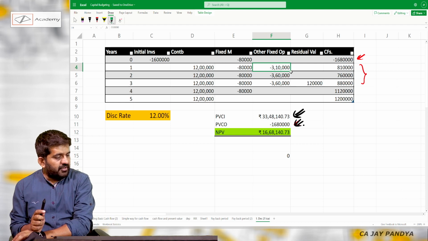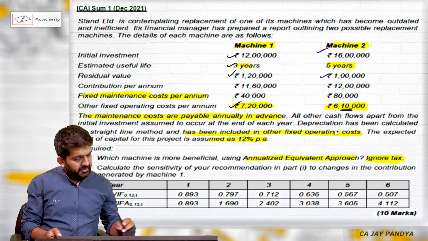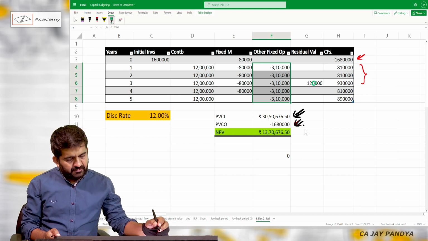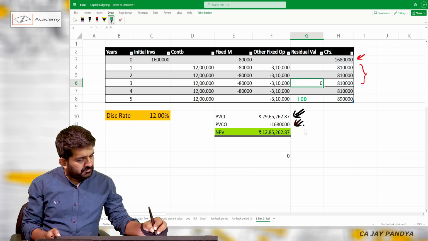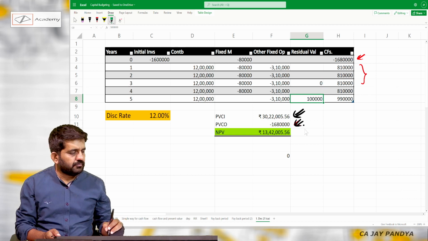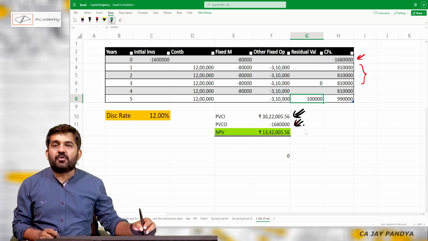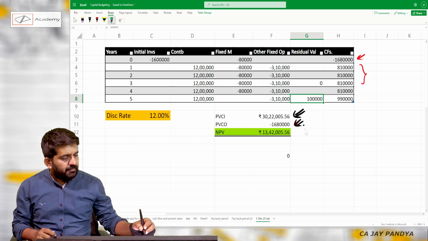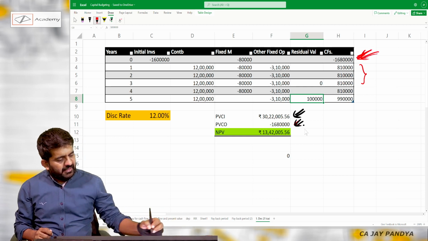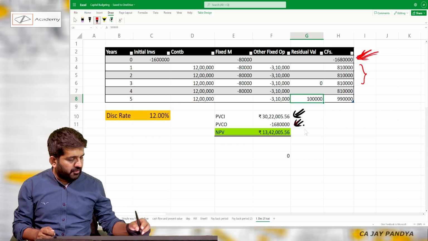Now this is at the end of the year, so it does not make any difference. And at last, I need to add a residual value. Residual value is 1 lakh rupees, which will be again at the end of the 5th year. Positive figure because it will be cash inflow. What will be my cash inflow? 30,32,005 will be the present value of cash inflow. Present value of cash outflow will be nothing but 16,80,000, and I'll be getting an NPV of 13,42,005 at a discount rate of 12%.